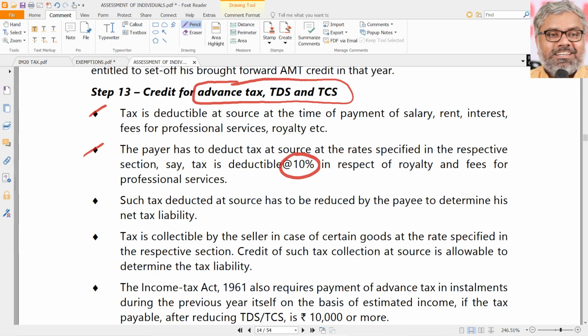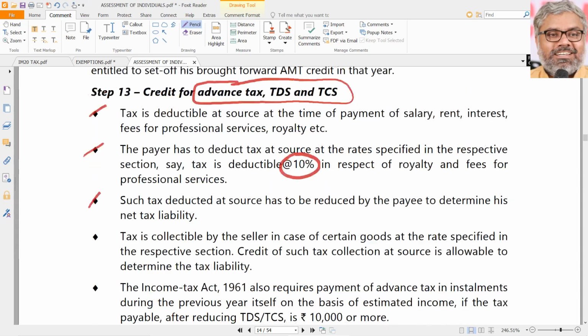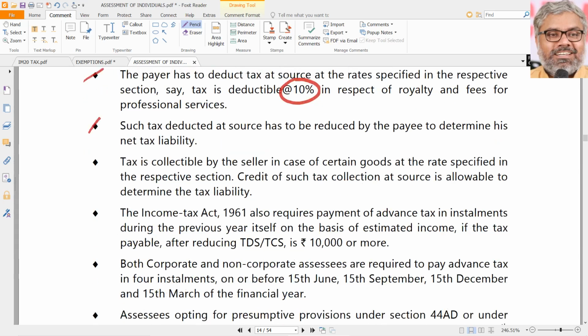So the government has shifted the responsibility of tax payment from the income earner to the income giver. Can't help it, that's how it is. But now the payers would have cut all these things many times whenever there is a payment made by them, but it will be paid on behalf of whom? The assessee only. With the PAN number of the assessee only, all these amounts will be credited to the government.